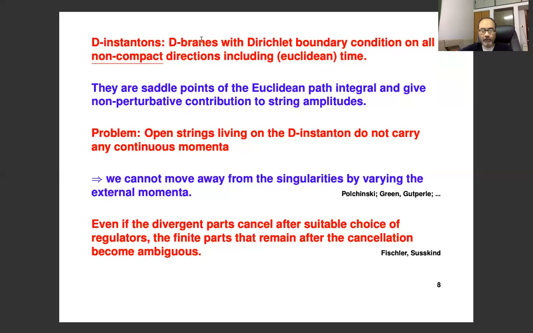So the momenta along compact directions are discrete. Momenta along the non-compact directions are continuous, but because we have introduced Dirichlet boundary condition along those directions, those momenta identically vanish. And this means that we cannot move away from the singularities by simply varying the external momentum.